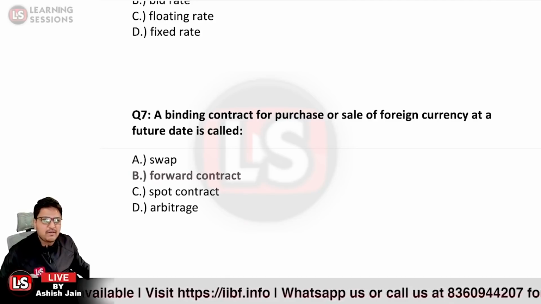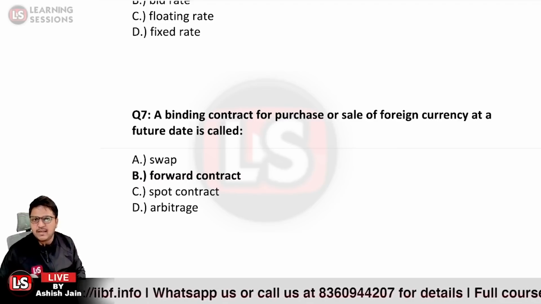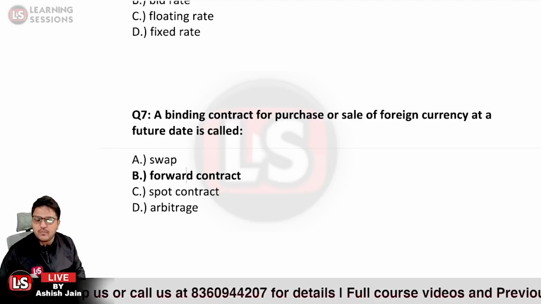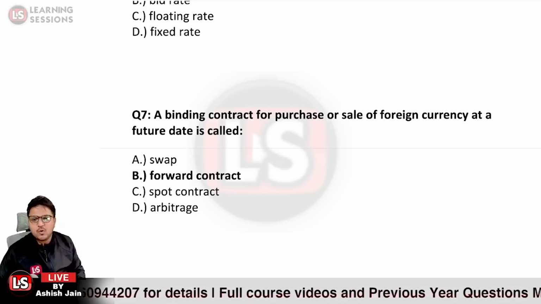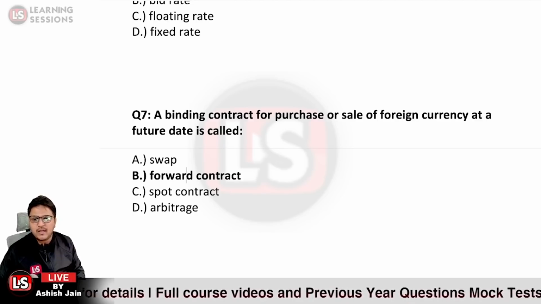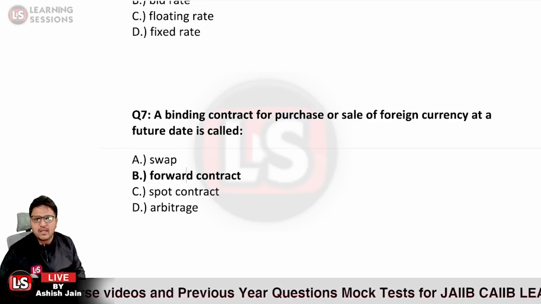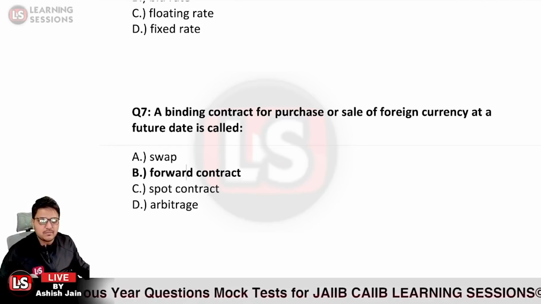Now what is a derivative? A derivative is an asset which derives its value from the underlying asset. It does not have any value of its own. And what type of derivative is it? It is an OTC, over the counter traded derivative. So option B is the right answer.